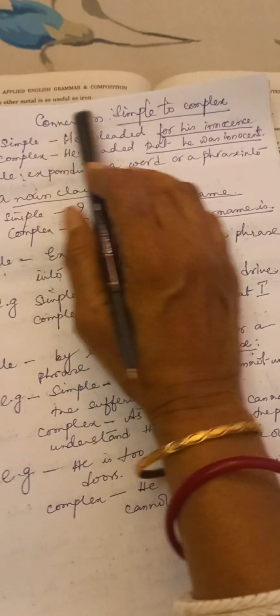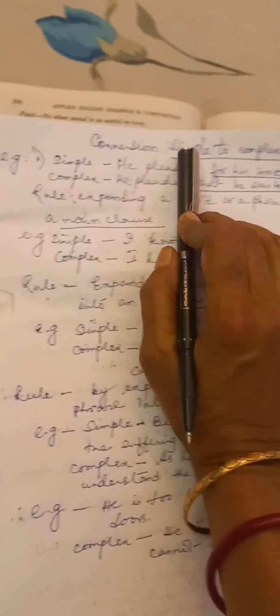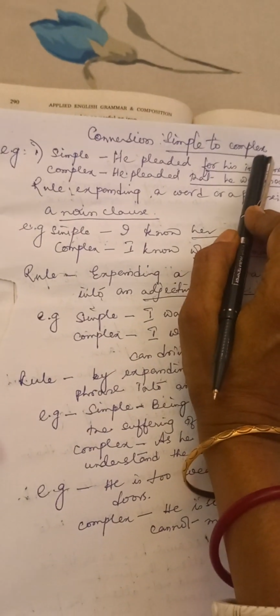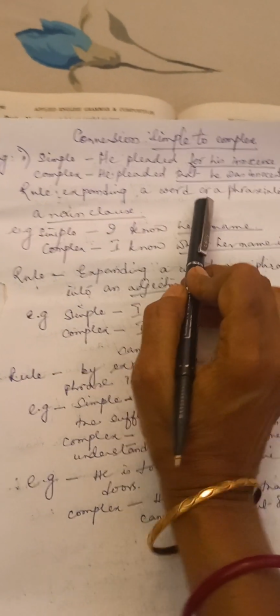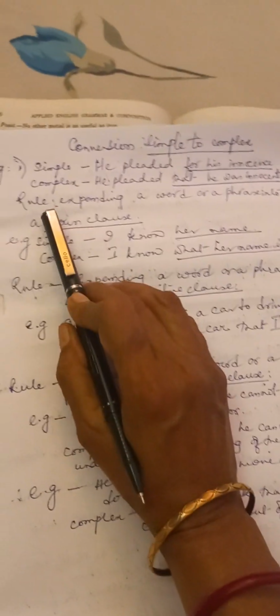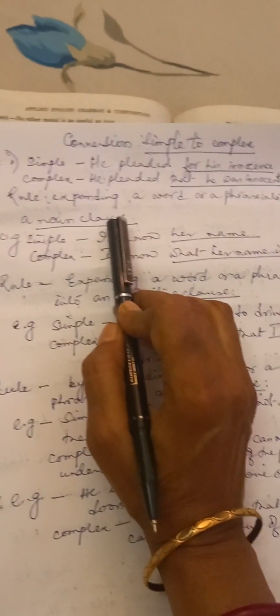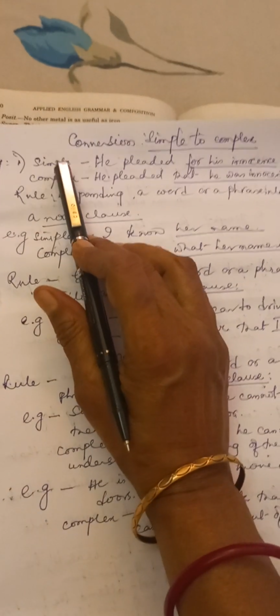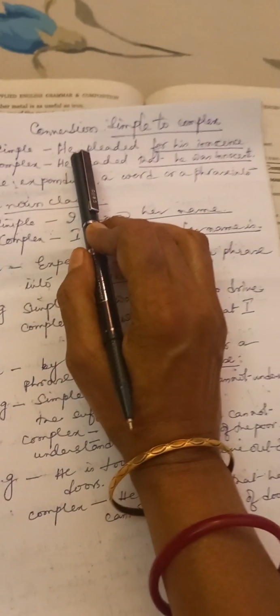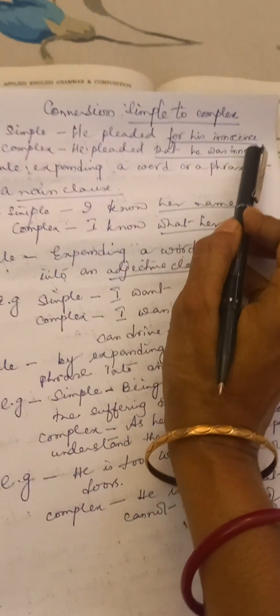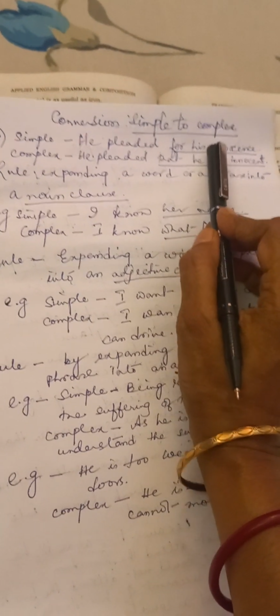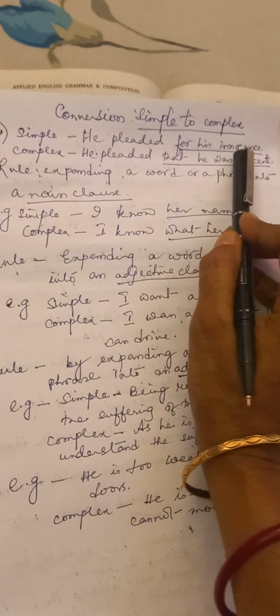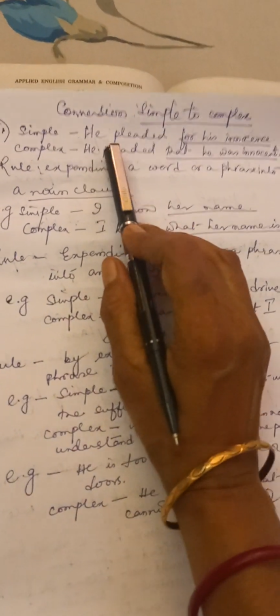So, conversion of simple to complex. What is the rule? The first rule is by expanding a word or a phrase into the noun clause. For example, a simple sentence may be, he pleaded for his innocence. So this is the phrase, for his innocence. How am I going to change it?